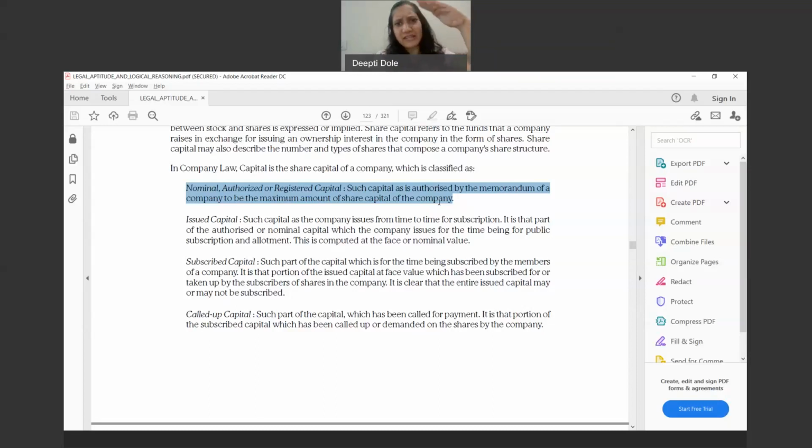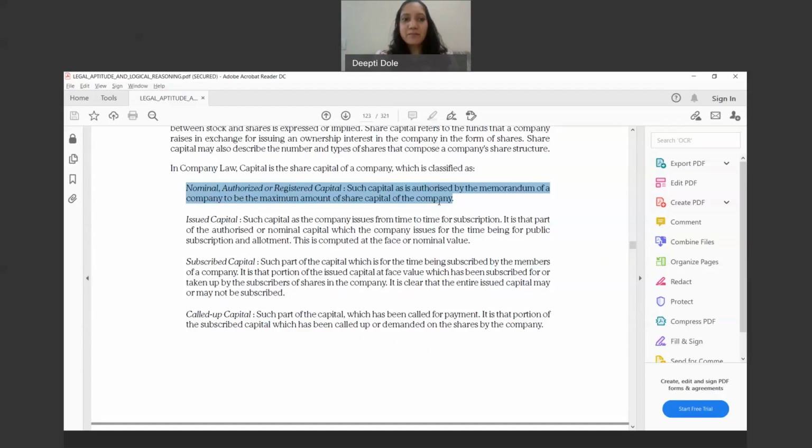Can this limit be increased? Yes. The answer is yes. Can it be decreased? The answer is yes, but there are too many conditions attached to it. So we'll not go into that because that is not in your syllabus right now. But what does this nominal, authorized or registered capital mean?